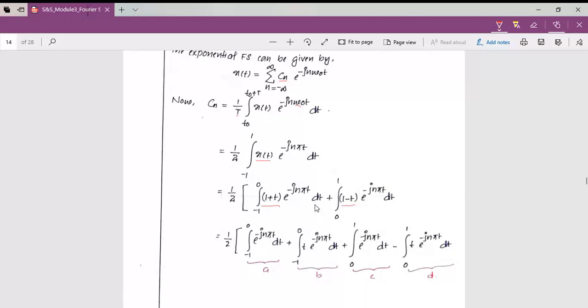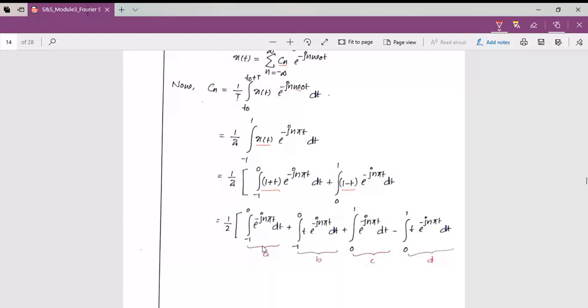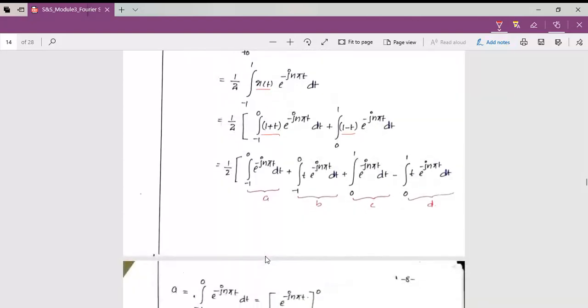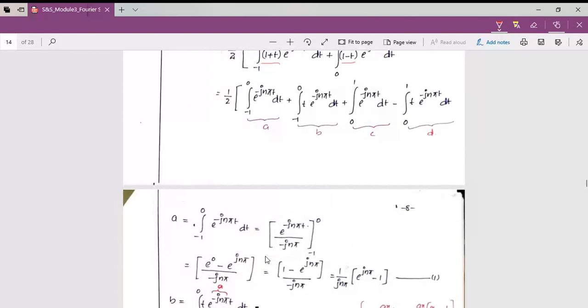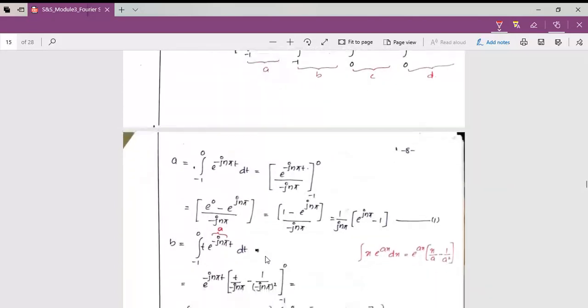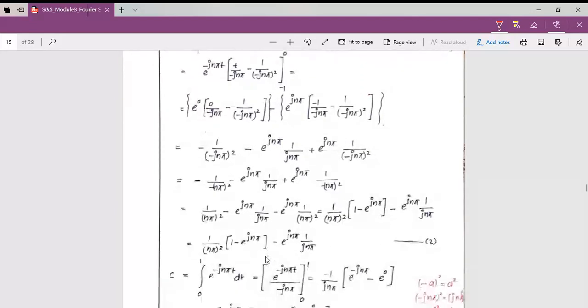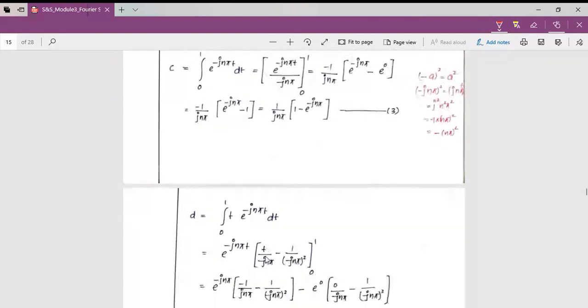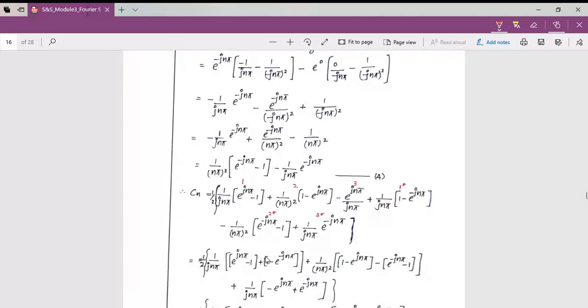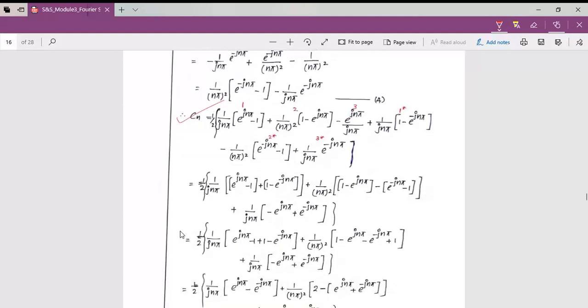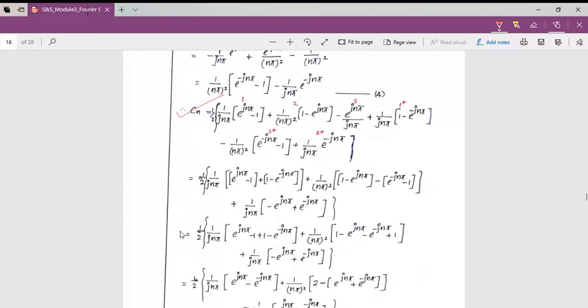Okay, so we need to open the bracket and we need to integrate. Okay, so for simplicity, I have split these into four parts and I am integrating separately. Okay, so you need to find the separate integrals. Then after solving all these parts, we will get the equation for Cn like this. Okay, so then on rearranging,